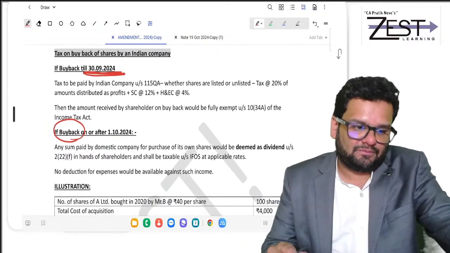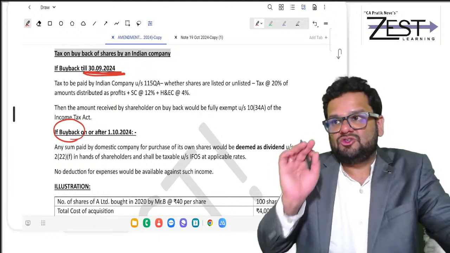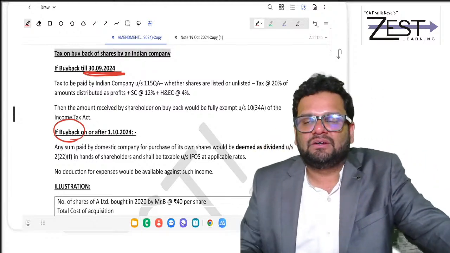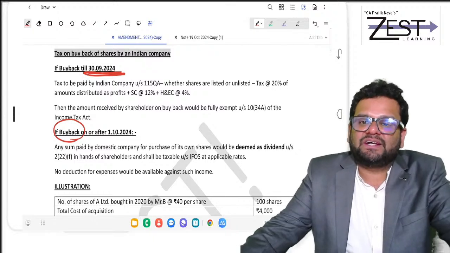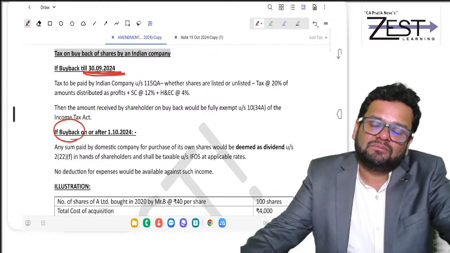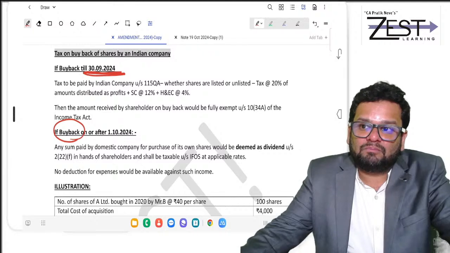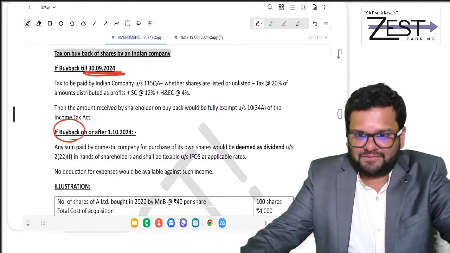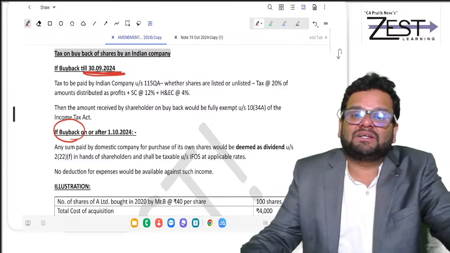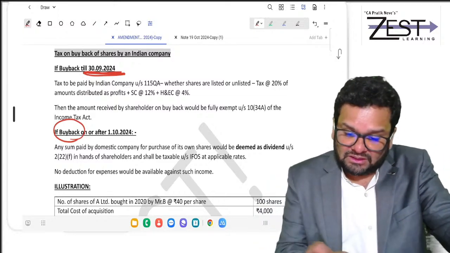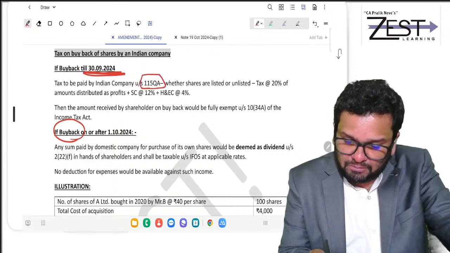So what does it mean? You are having some shares and the company buys back those shares. Actually, friends, it is your income because the company would buy back at a much higher price. So it's your income, so you should pay the tax. But the tax was shifted into the hands of the company.